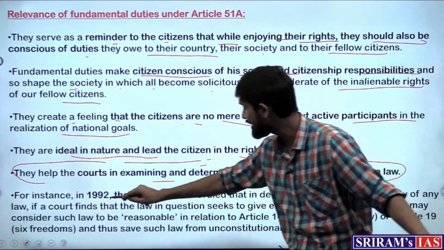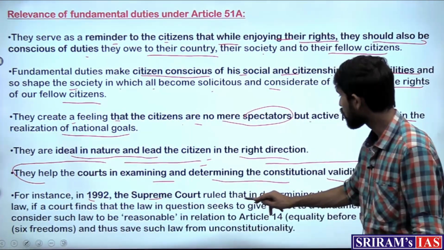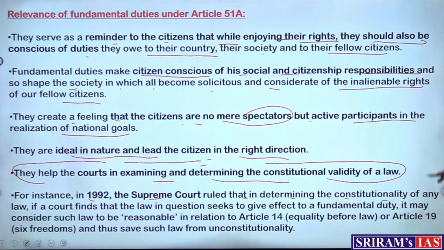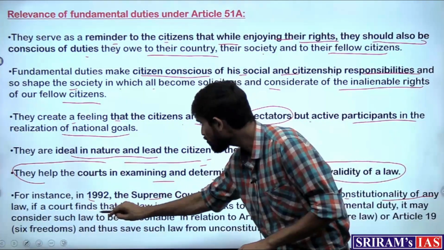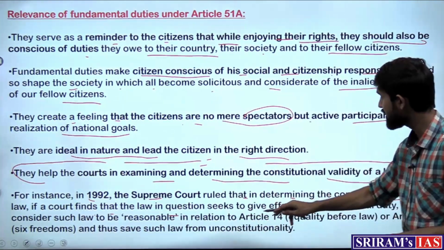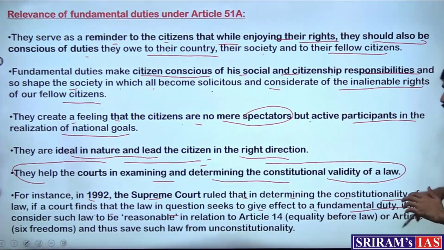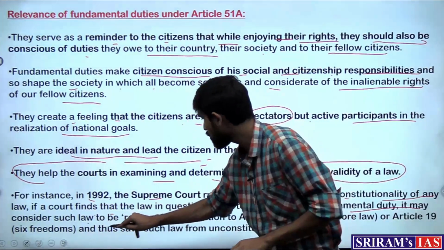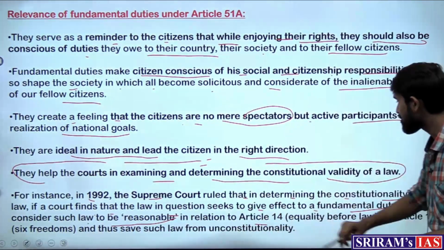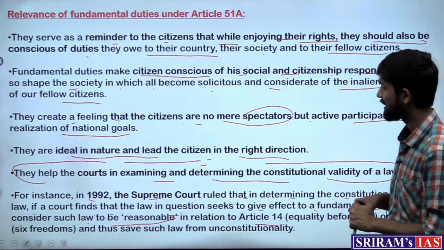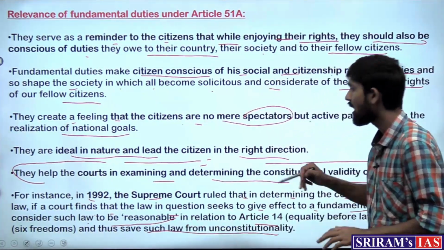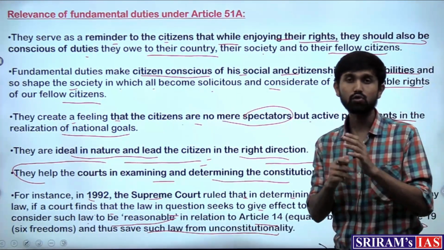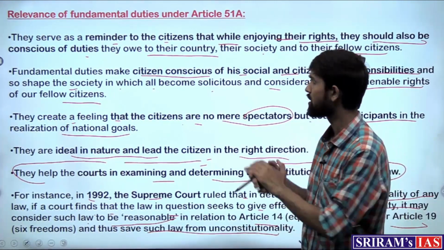This happened in 1992 when the Supreme Court ruled that in determining the constitutionality of any law, if a court finds that the law in question seeks to give effect to a fundamental duty, it may consider such a law to be reasonable in relation to Article 14 or 19, and thus save such a law from unconstitutionality. So this is the relevance of fundamental duties.